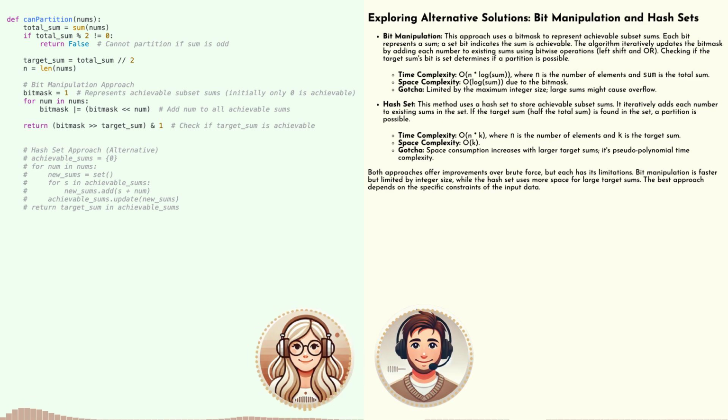Yep. It's amazing how the same problem can be tackled from such different angles. And that's the beauty of algorithm design. Yeah. There's often no single best solution. Each approach comes with its own trade-offs in terms of time complexity, space complexity, and even the readability of the code itself. It's like having different tools in your coding toolbox. The trick is knowing which tool is right for the job.